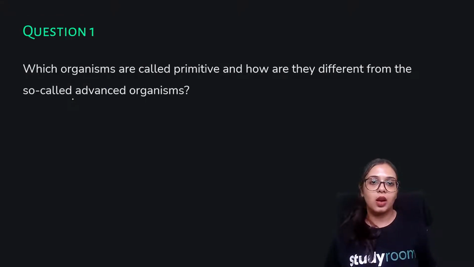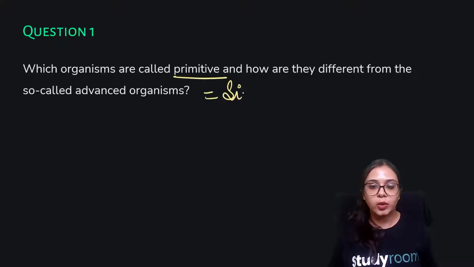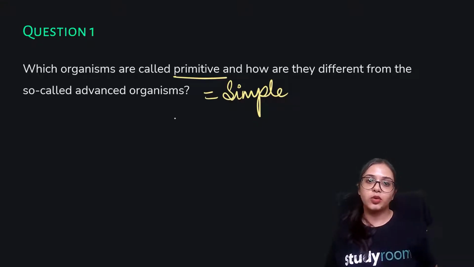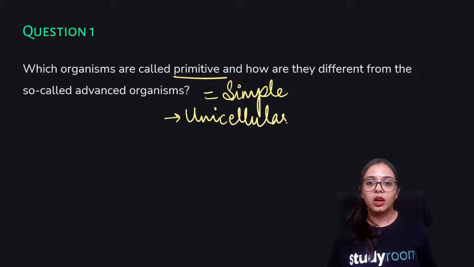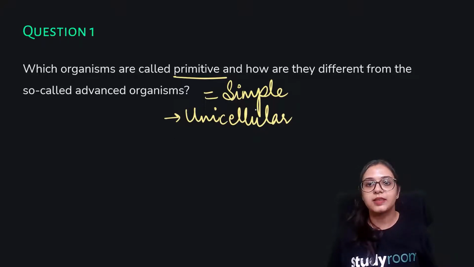Which organisms are called primitive and how are they different from the so-called advanced organisms? Primitive organisms, I had already told you, but I am re-emphasizing it, are those simple organisms, be it in the nature of cells, meaning they may be unicellular, and they may have other features that are not complicated, they are simple.